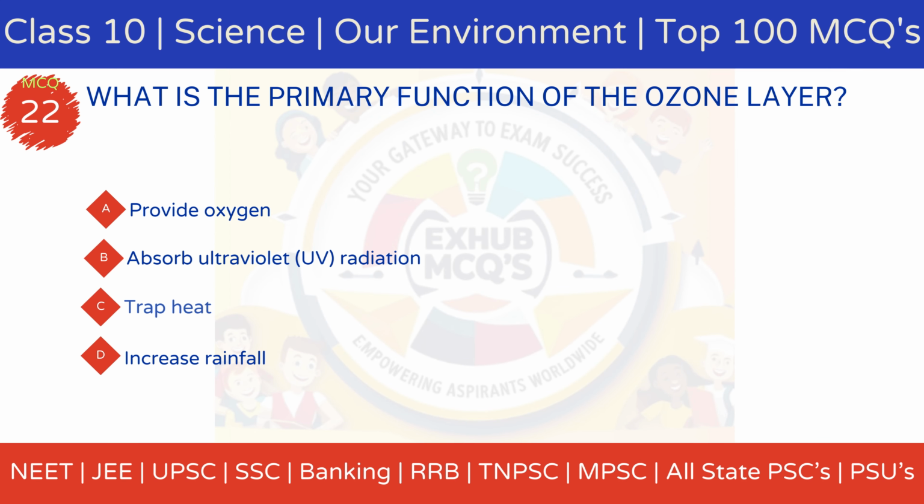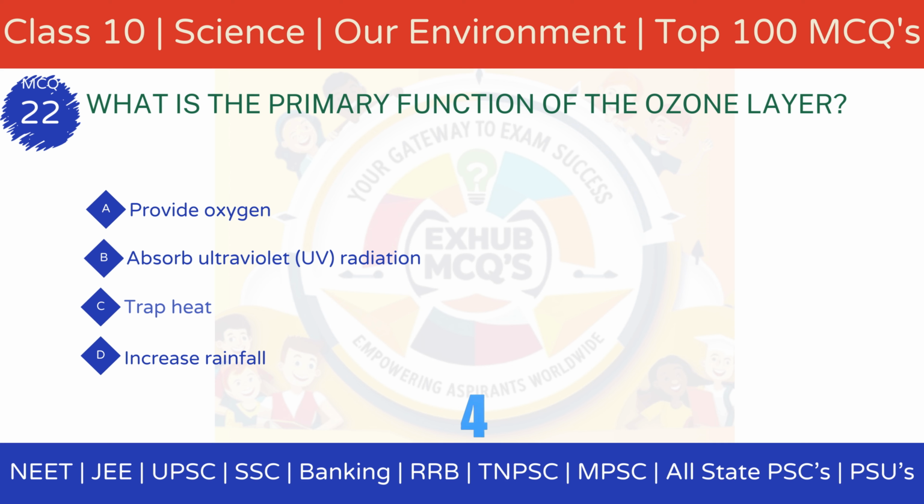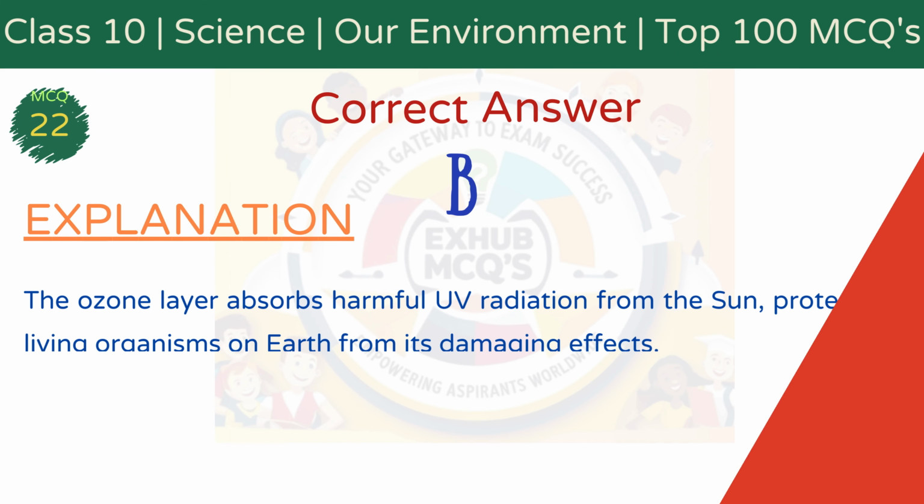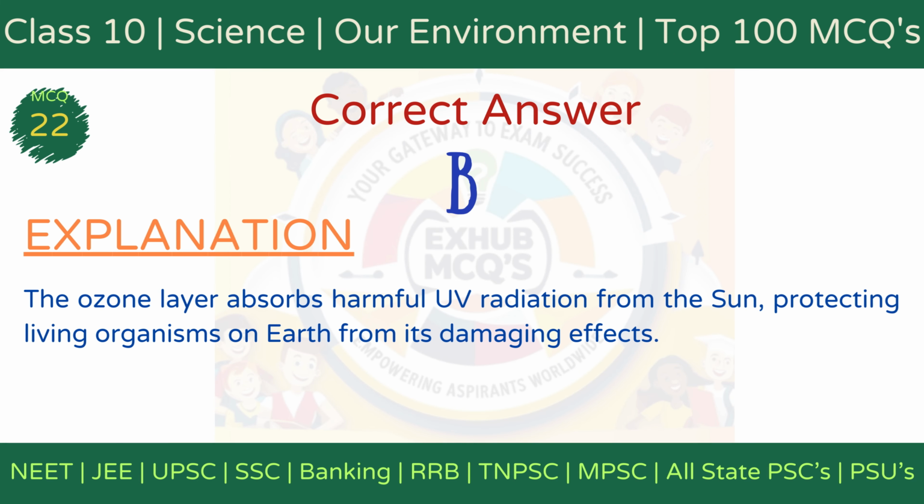MCQ 22. What is the primary function of the ozone layer? Option A, provide oxygen. Option B, absorb ultraviolet UV radiation. Option C, trap heat. Option D, increase rainfall. The correct answer is option B, absorb ultraviolet UV radiation. Explanation. The ozone layer absorbs harmful UV radiation from the sun, protecting life on Earth from its damaging effects, such as skin cancer and environmental harm.